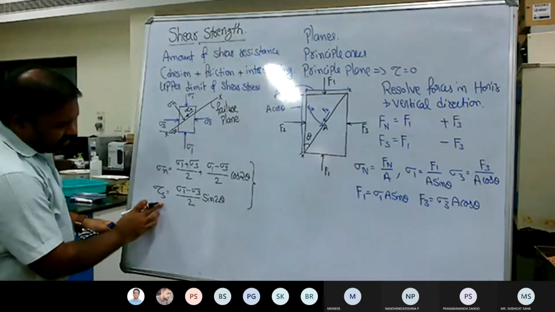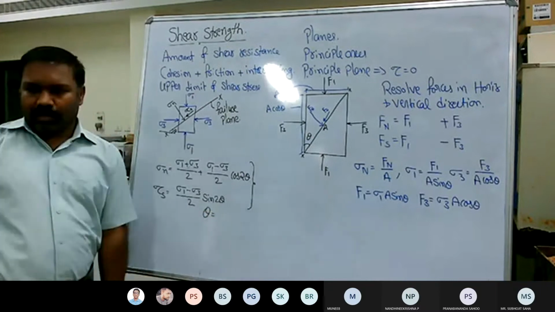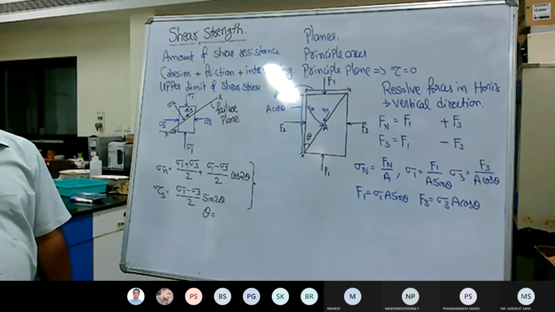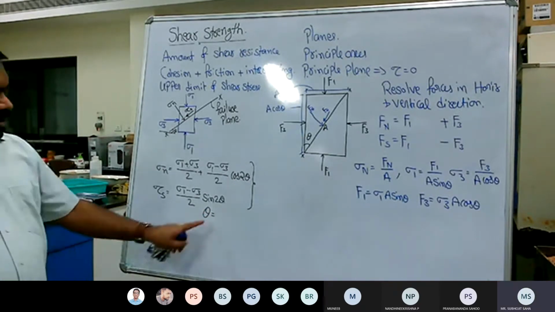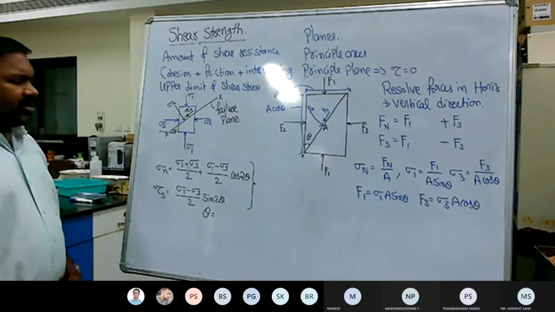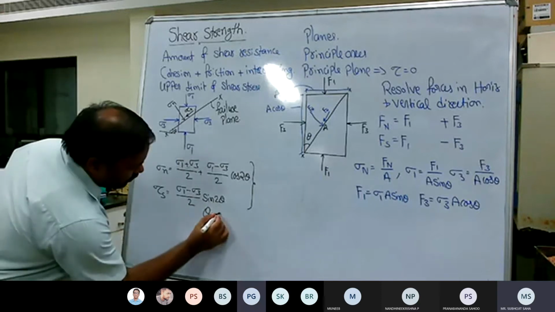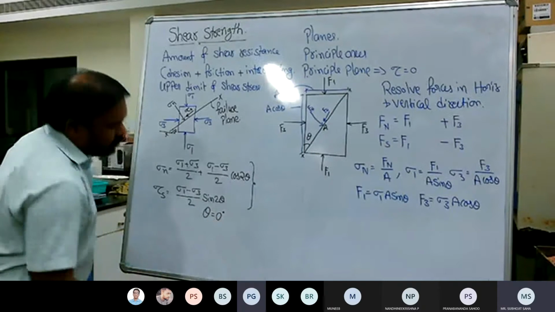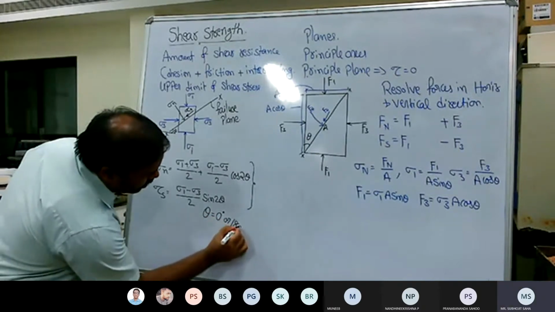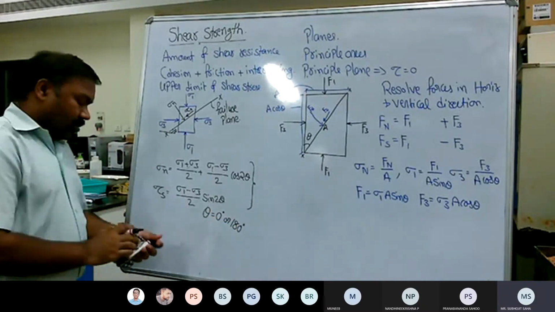The shear stress becomes 0 when theta is either 0 or 180, since sin 0 is 0.